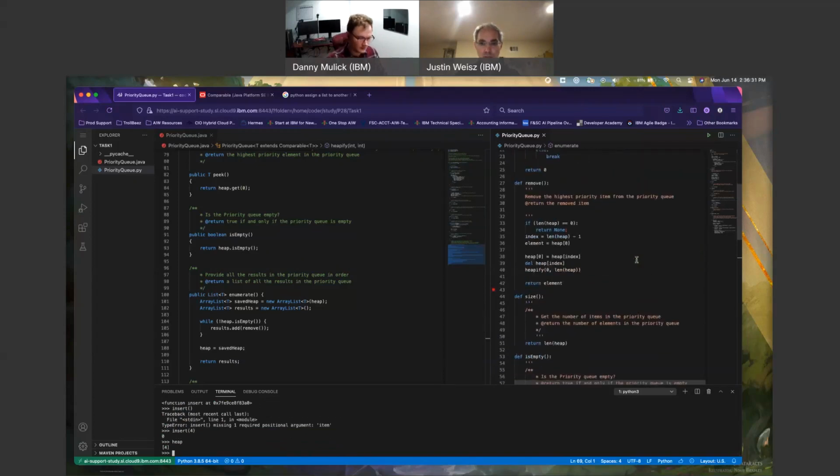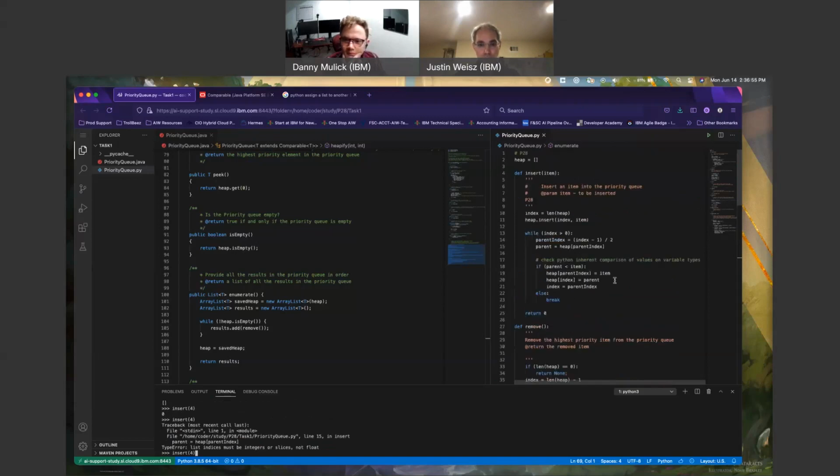The heap now has an item. Remove. The item is present, so if I check heap again, it is now empty. Insert, I'm going to go up to insert 4 and insert... list indices must be integers or slices, not float. I attempted to insert a 4 item. Len heap index item. Parent heap parent index. I need to cast this to an int.